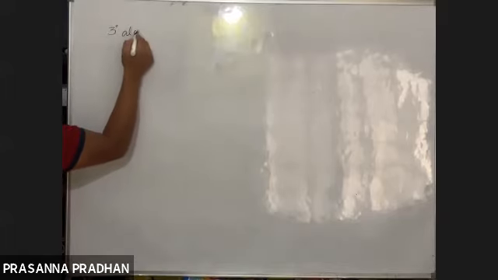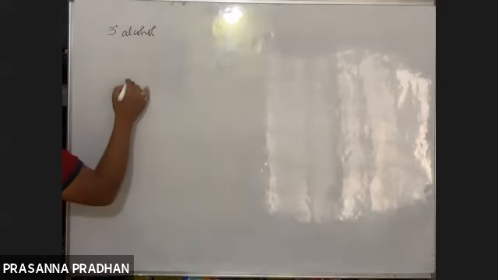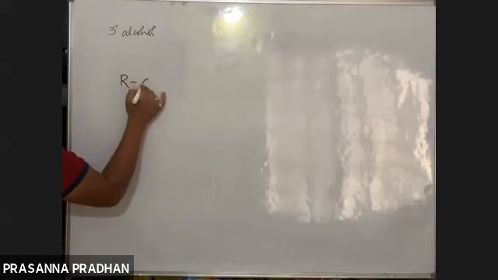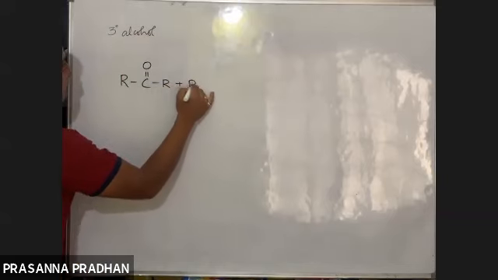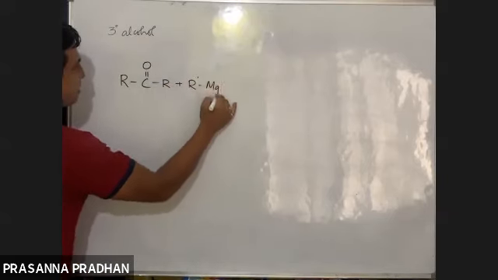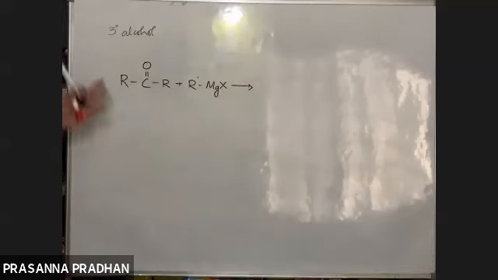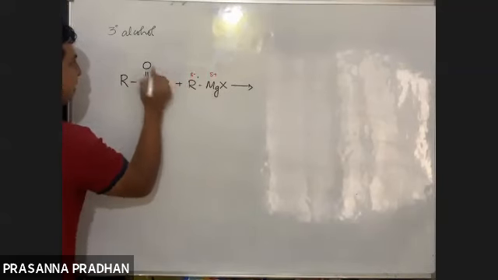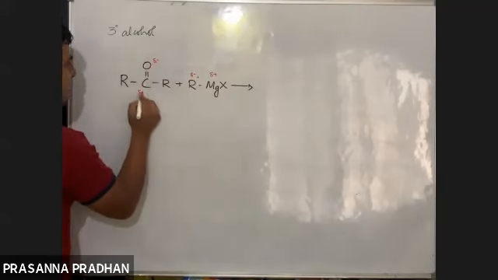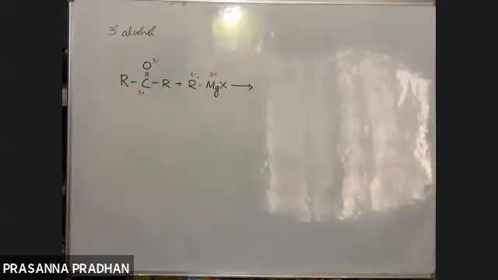Now, tertiary alcohol. When a ketone is treated with a Grignard reagent, in order to prepare tertiary alcohol, we treat a ketone with a Grignard reagent. Again, the mechanism is the same. So this is the positive part, this is the negative part. Oxygen is the negative part, this carbon is the positive part. So the negative part gets added to the positive part like this.